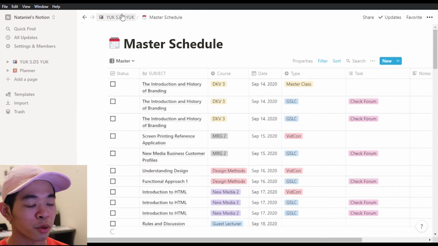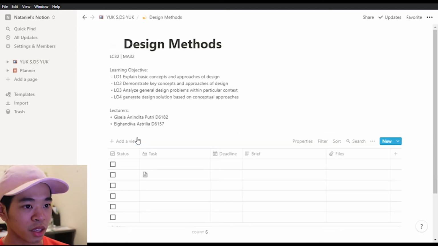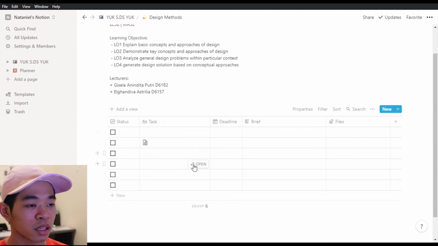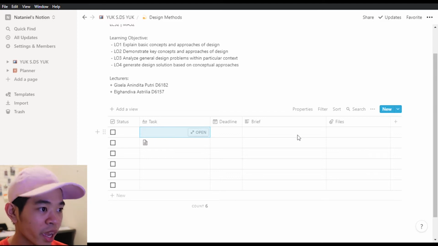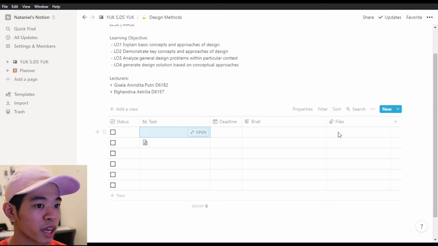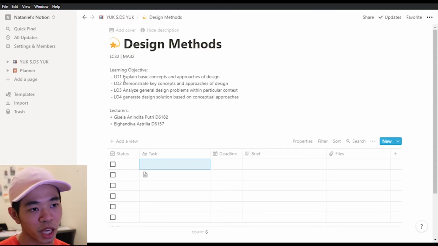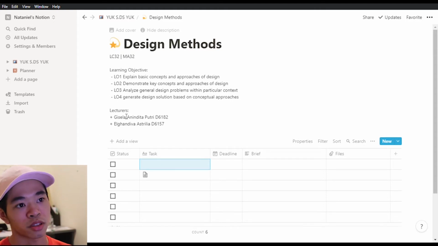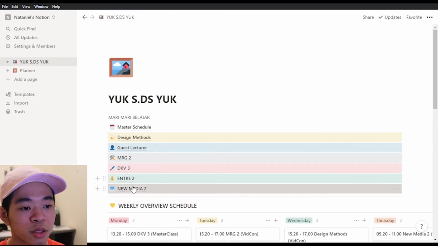I found this through Janice studies. And then right here, Janice does a different thing. These are weekly topics for Janice, but what I use it for is tasks: what is the task, when is the deadline, what's the brief, and the file link or attachment that I already did. And if I have submitted it, I check the status bar. And then here there's the learning objective, what my class is, and who my lecturers are. That's it, and it's the same template for all of these courses.